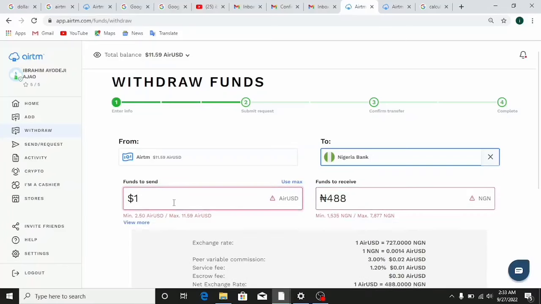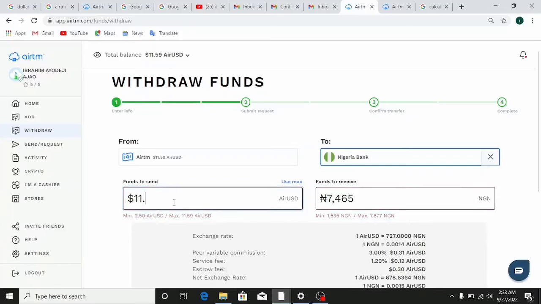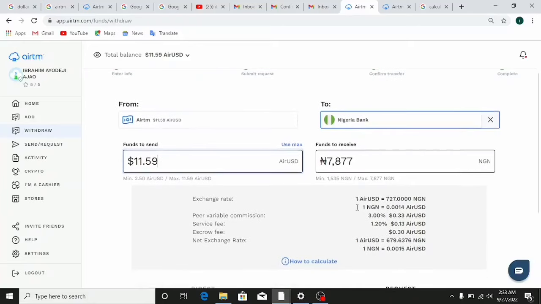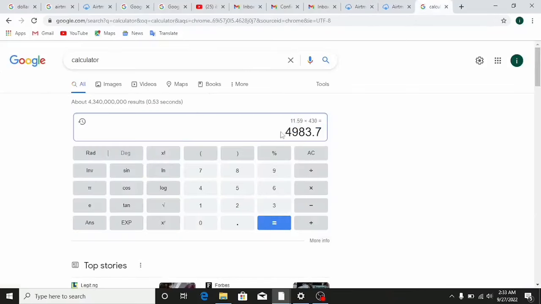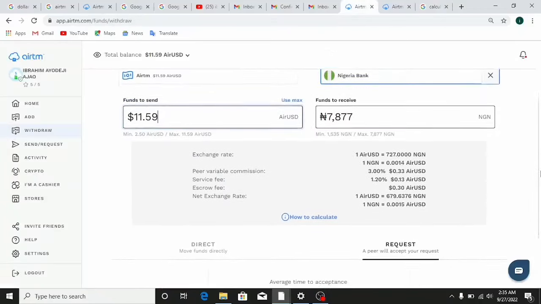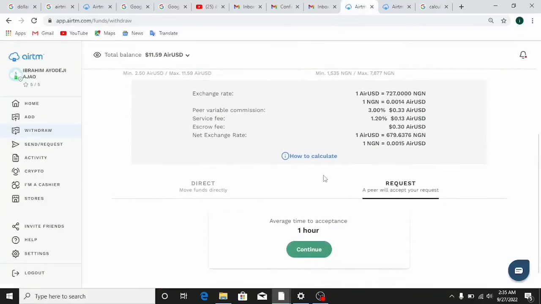I'm just going to put in 11.59 there, and here it says 7,877, and that's because some rate has been deducted here, but we still get to make profit, because here $11.59 at the official bank rate is 4,983. So now all you need to do is scroll right here. It's still pretty much the same.